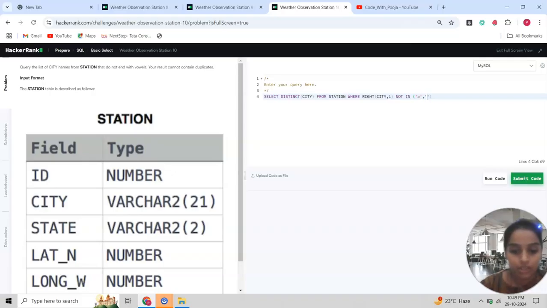So A, E, I, O, and also not U. Again saying it's alphabetical U. So let's run the query.